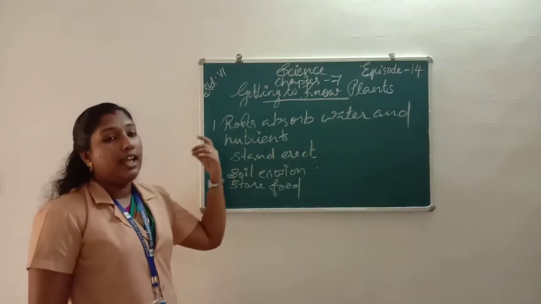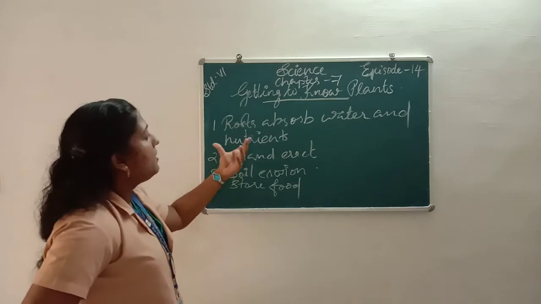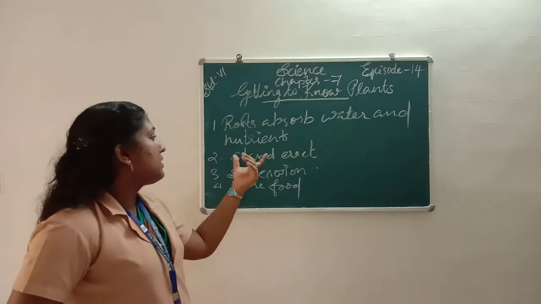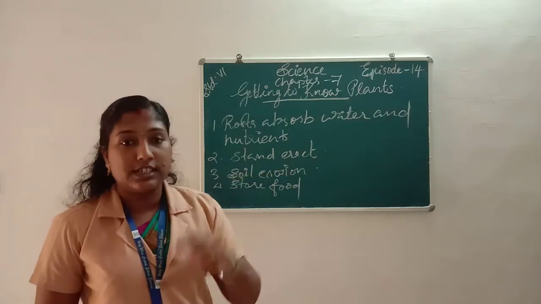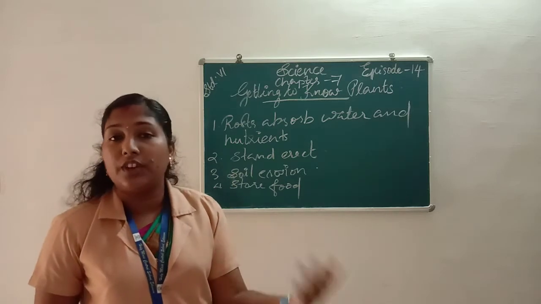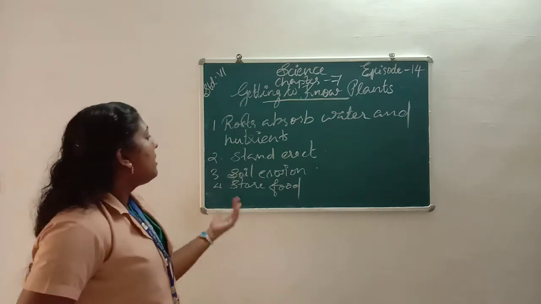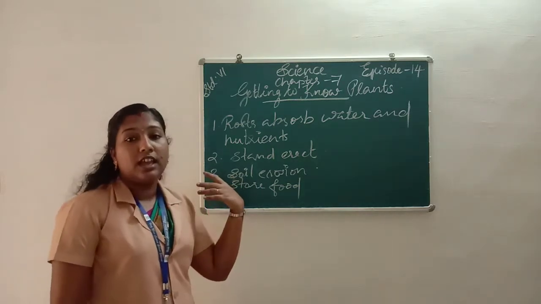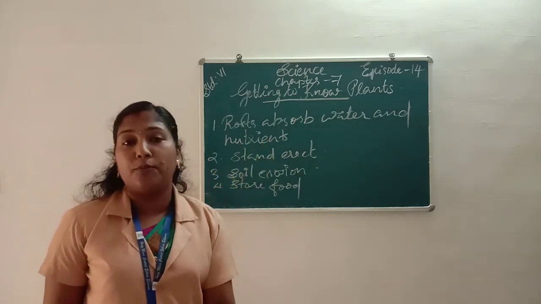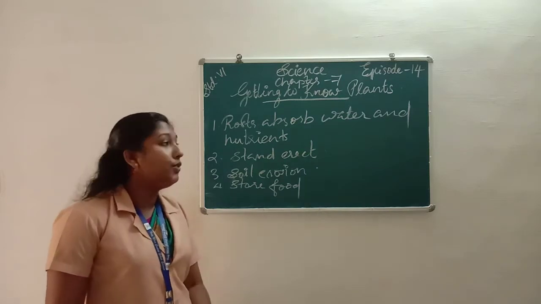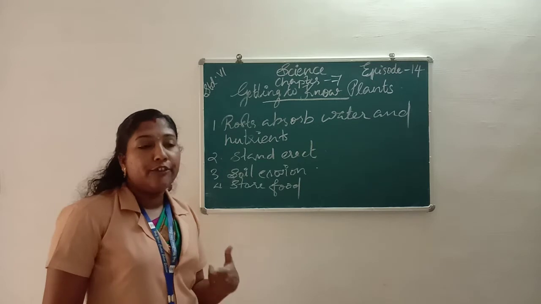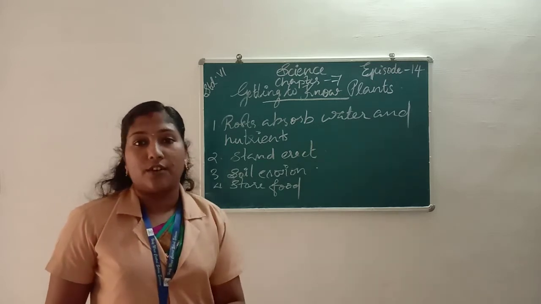We know that the roots absorb water and nutrients from the soil, and give them to the stem, and the stem gives the water and nutrients to the different parts of the plant. And also it gives water and nutrients from the soil to the leaf for preparing food. We know that the leaf is the kitchen of a plant. The leaf prepares food for their survival.